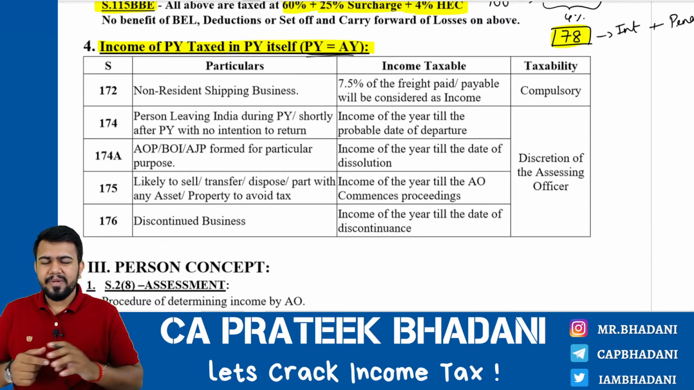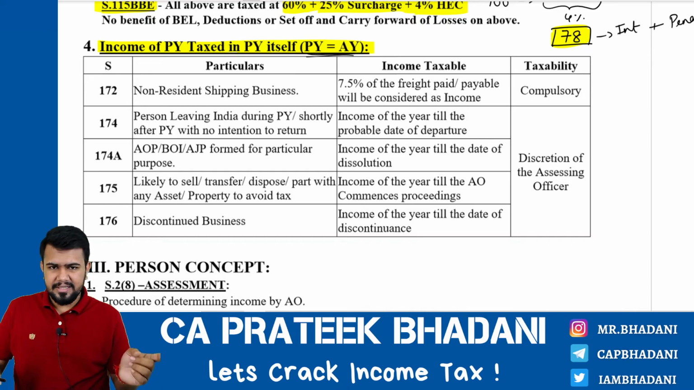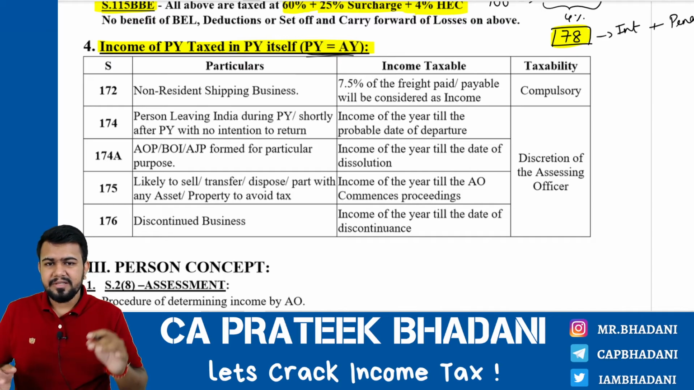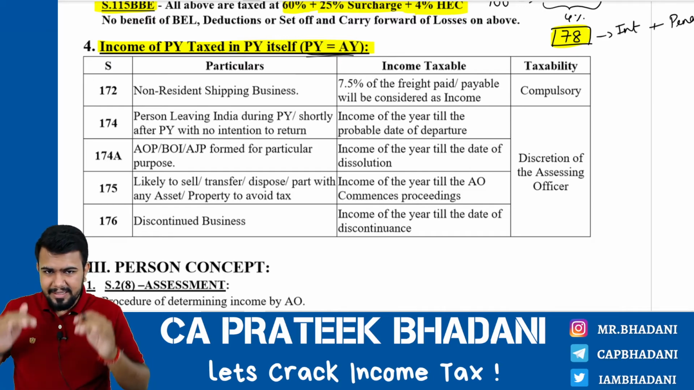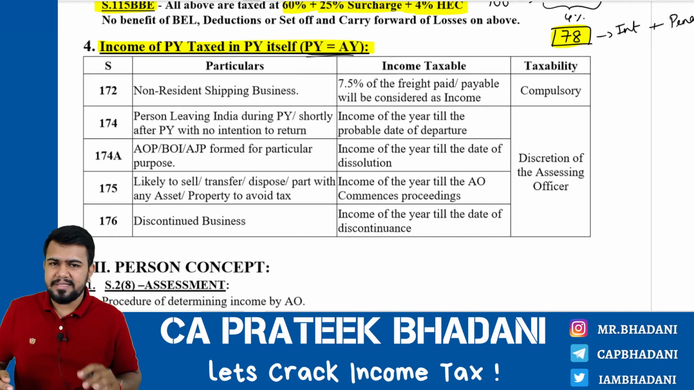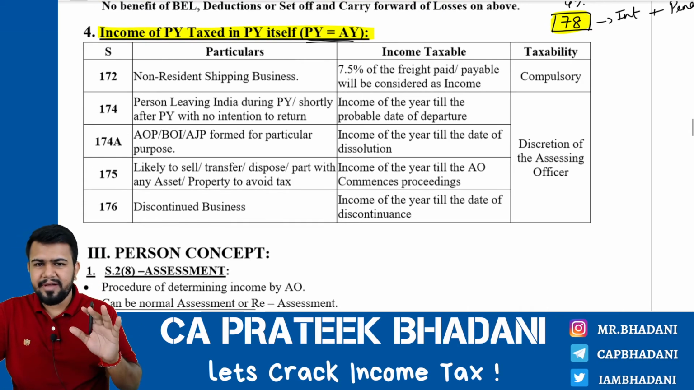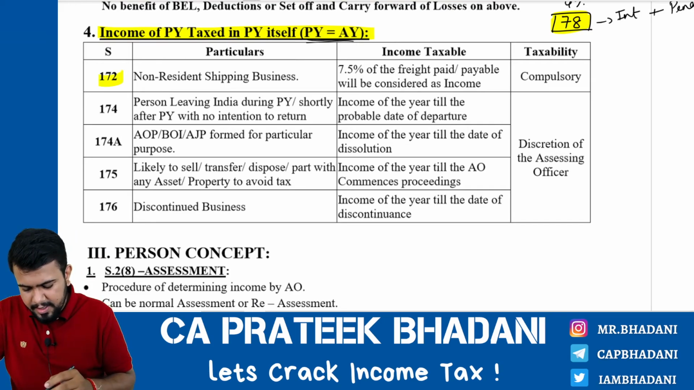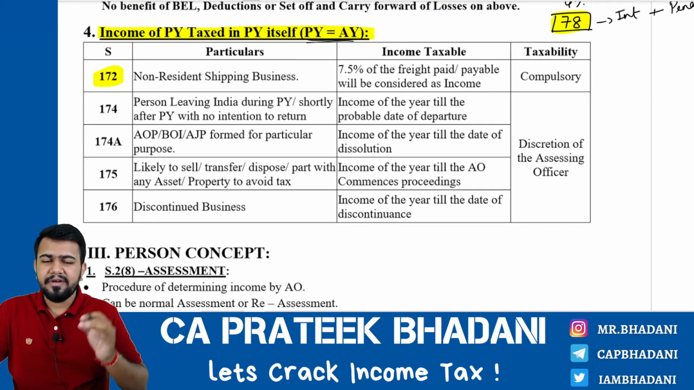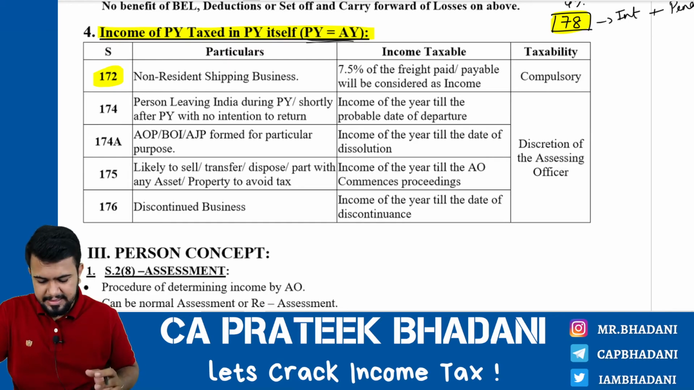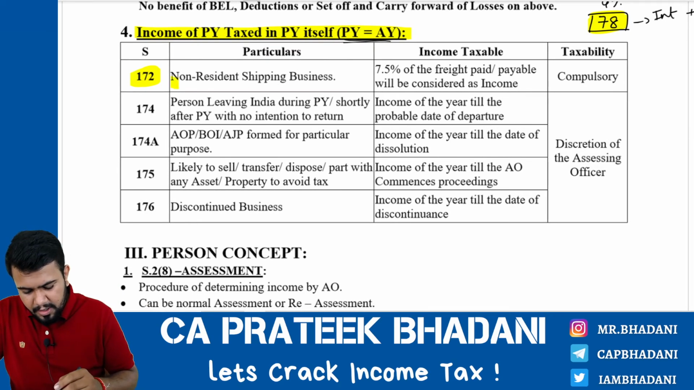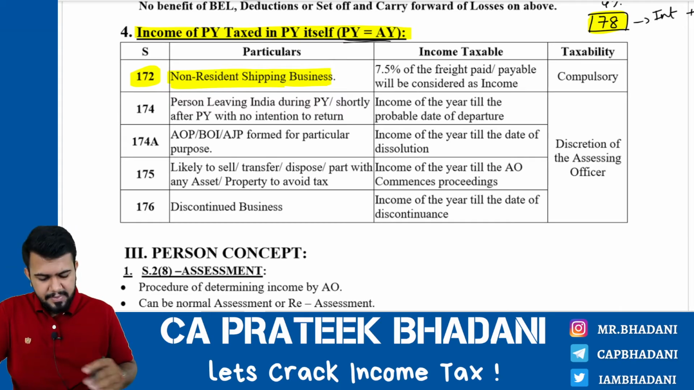Generally, income of previous year is taxed in the next year. So next year is called the assessment year. However, now we are going to learn five cases where income of the year is taxed in the same year itself. It is taxed during the year itself. Okay. What are those five situations? Situation number one is given in section number 172 of the Income Tax Act 1961, and it talks about non-resident shipping business.